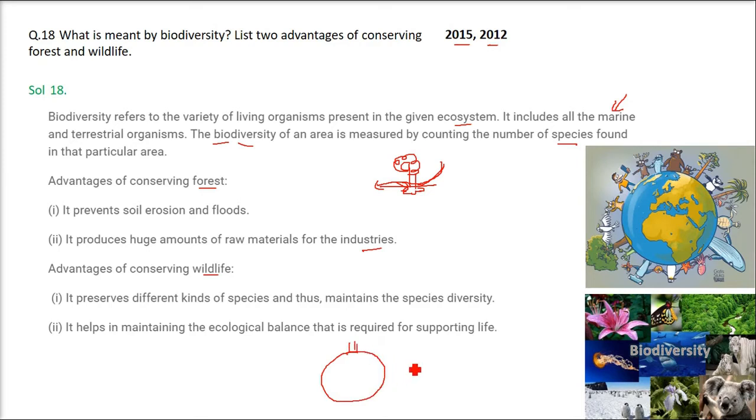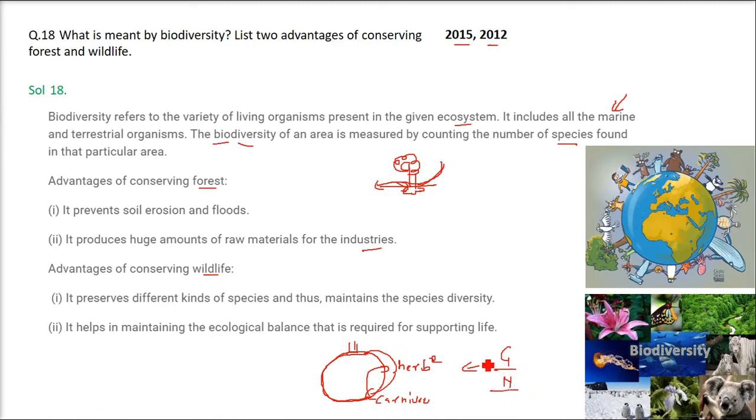Then a herbivore animal eats the grass. Then we have the carnivore, which eats the herbivore. This goes on and on. I have taken just three, but there is a long chain here. This is a food chain, created by nature, Mother Nature.